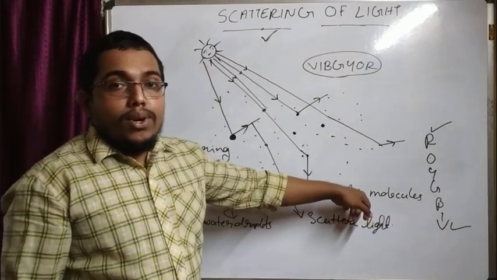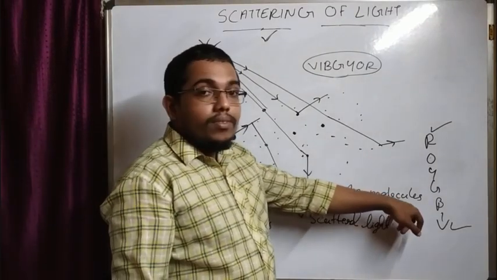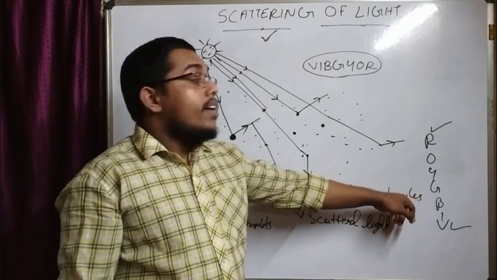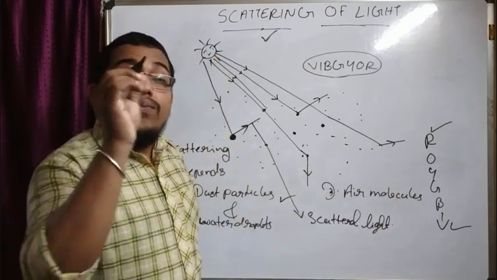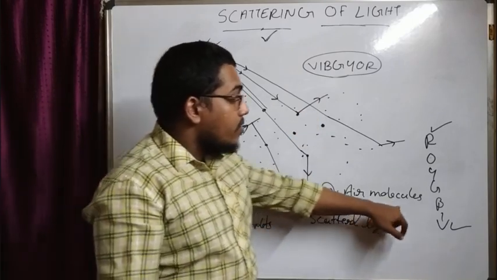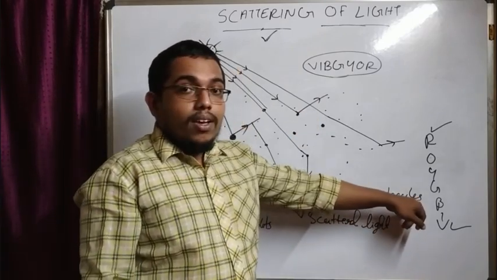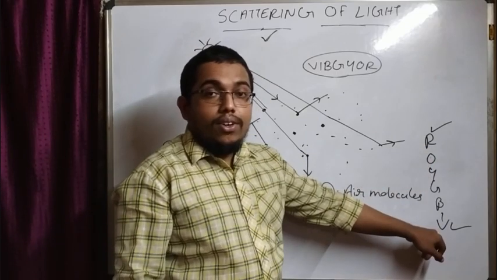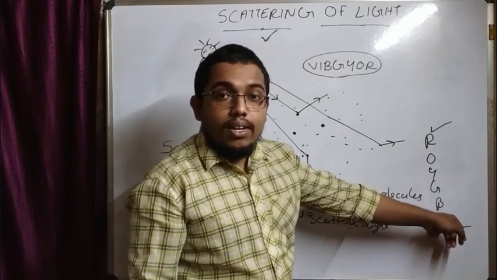Second case, air molecules. These air molecules are smaller than the wavelength range of the visible spectrum. The size of the air molecules is much smaller than the wavelength range of the visible light.